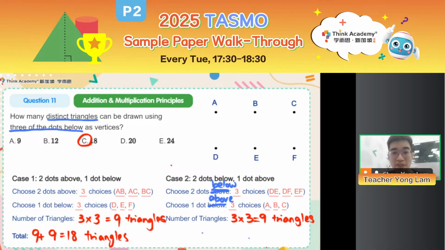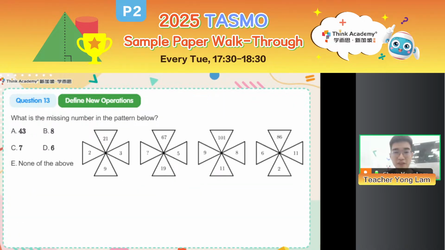Without further ado, let's move on to another evil question, question 13. Define new operations. It seems like whenever there is a define new operations problem in the sample paper, it will appear here. So what is the missing number in the pattern below? Actually, I have 4 numbers in every pinwheel and I need to figure out what is the missing number. What is the pattern? How are the 4 numbers related? And then using this pattern, we find out the missing number in the question mark here.